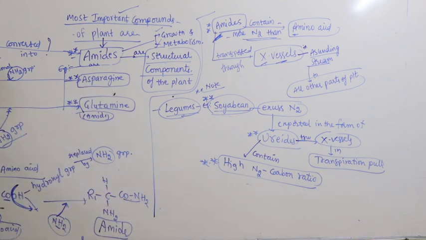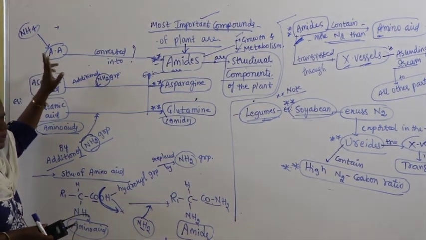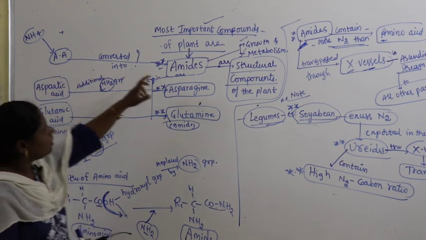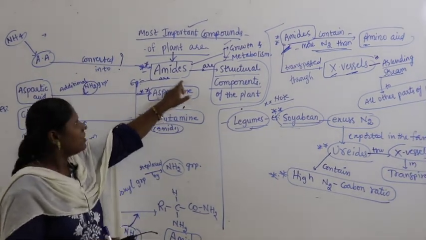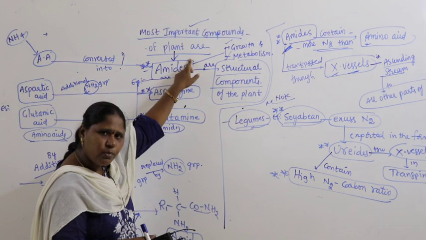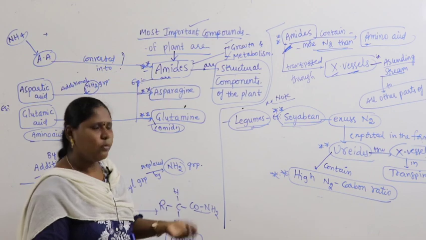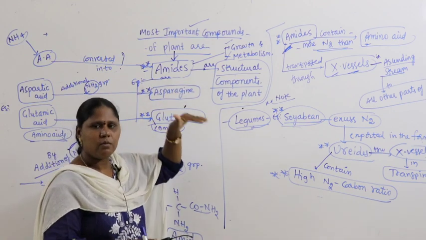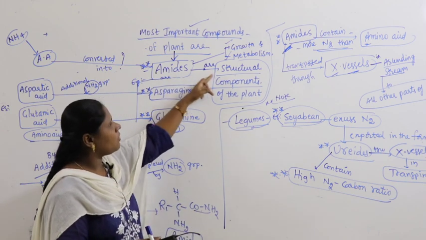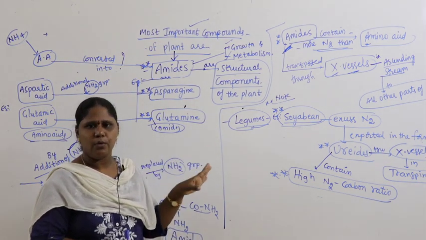Now if you look at it, I repeat again, ammonium got converted into amino acids. By what methods? Two methods: reductive amination and transamination. These amino acids are converted into what? Amides. What are these amides? These amides are referred to as the most important compounds of plants. Why are they called most important compounds? Because amides play an important role in growth and metabolism. In metabolism they are involved in the formation of nucleic acids, hormones, pigments and all other compounds. That's why amides are called structural components of the plant. That is why they are the most important compounds.